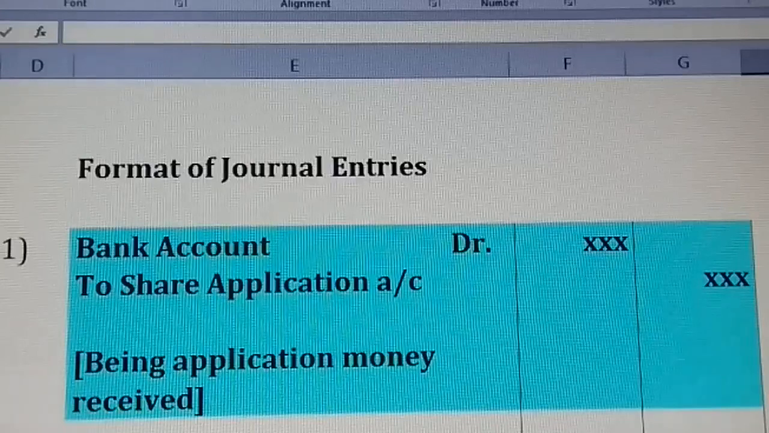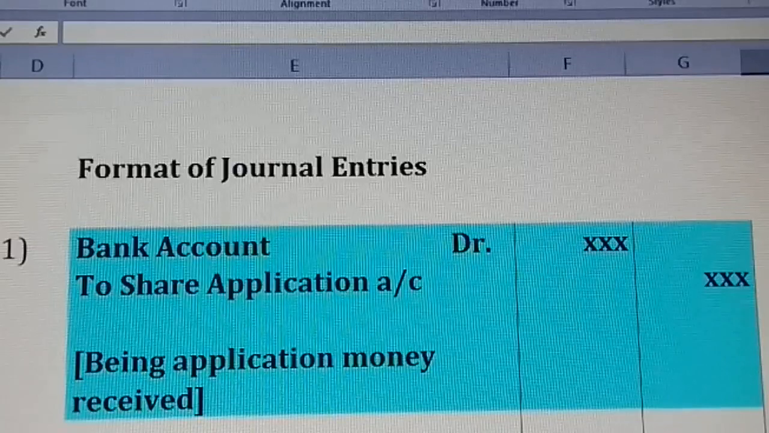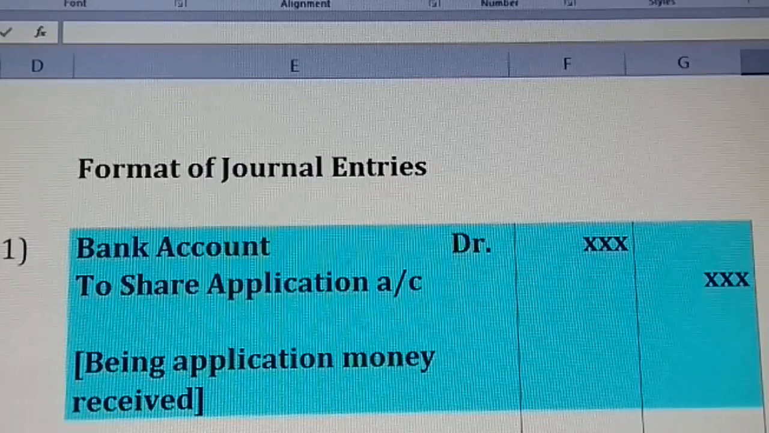Bank account debit to share application account, being application money received. This is from the company's point of view. Imagine you are going to apply for a college after completing your 10th standard or SSLC. You go in search of different colleges and apply. What do you actually do there? You pay the money at the counter and ask for an application form. So what you give is cash, and what you receive is an application form.